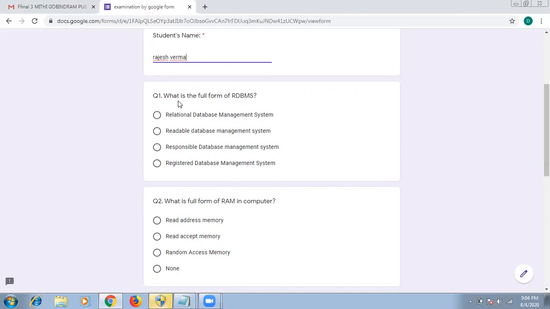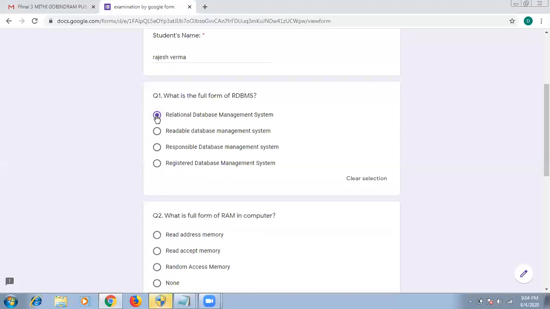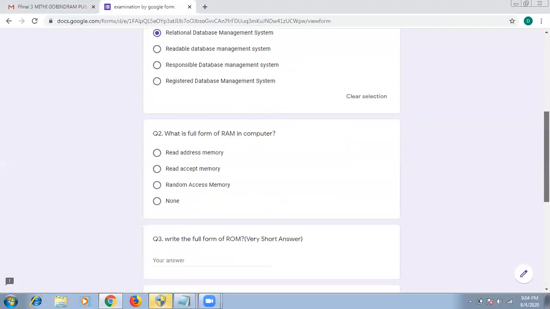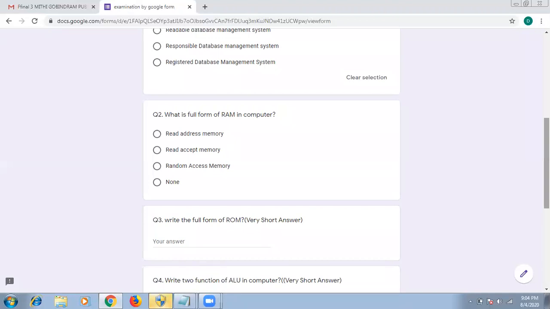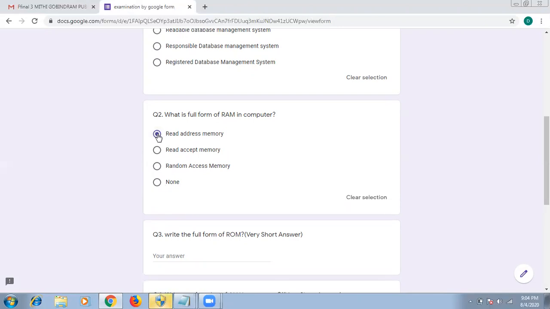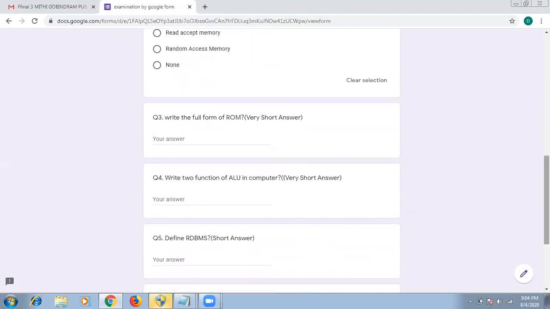So this question is: what is the full form of RDBMS? These are four possible answers, and the student has to select the proper answer. Suppose he is selecting relational database management system, and the second question is: what is the full form of RAM in computer? So first, suppose he is selecting, okay, two MCQs he has done, and after that, write the full form of ROM. This is a very short type answer.